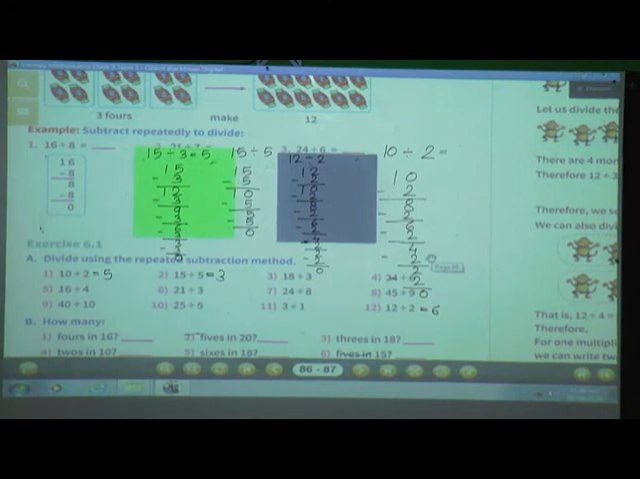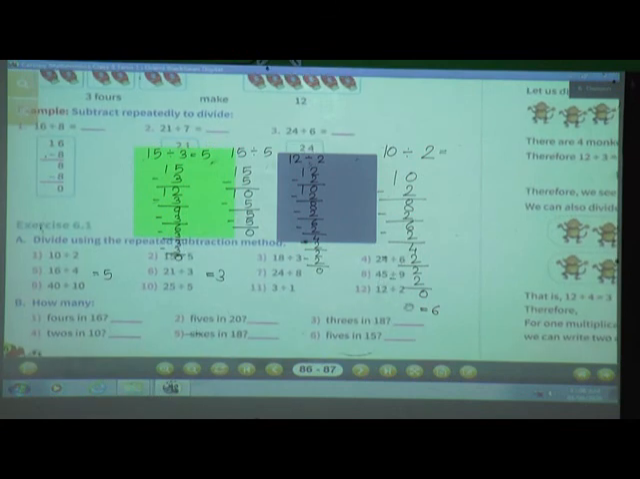Now see question number B. Question number B is very easy. What you have to do here? Just write how many are there. How many 4s in 16? See, in 16 how many 4s are there? 4 4s are 16. So here we have to write 4.